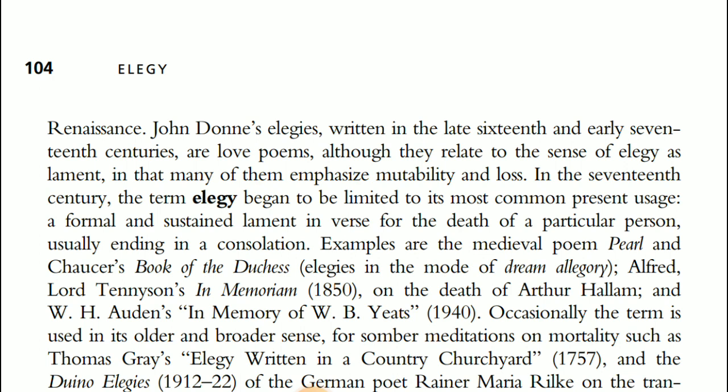So here are some examples: Thomas Gray's Elegy Written in a Country Churchyard, and some German poets, in which we can see the transience of both poets and the earthly things which they talk about.